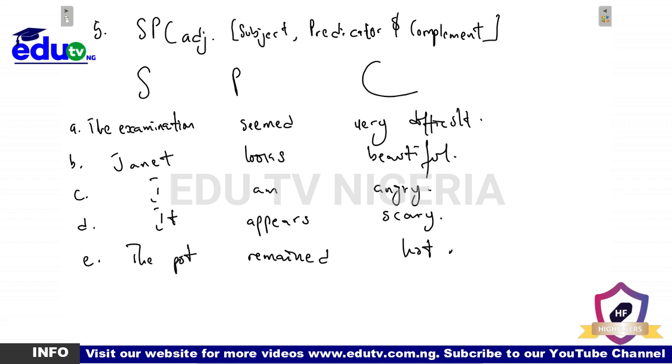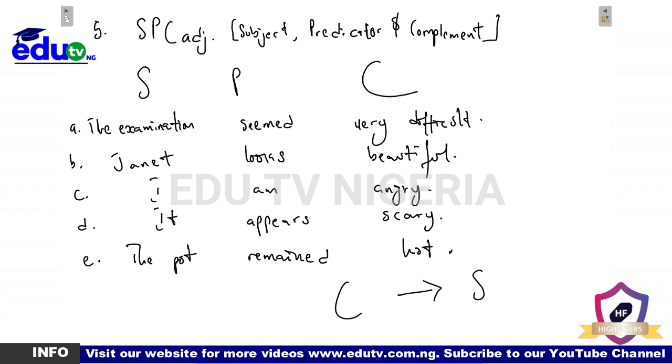Do you get it? So the complement here is an adjectival group. It's as simple as that. And then unlike the first one, SPC nominal, where we say that the subject is equal to the complement and the complement is equal to the subject, this time I would rather say that the subject has the quality being described by the complement.